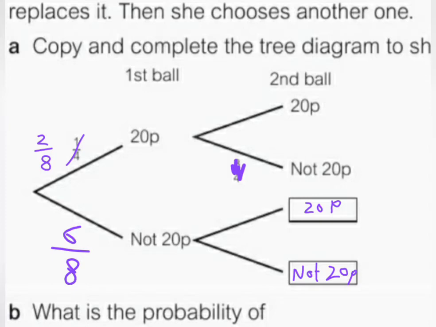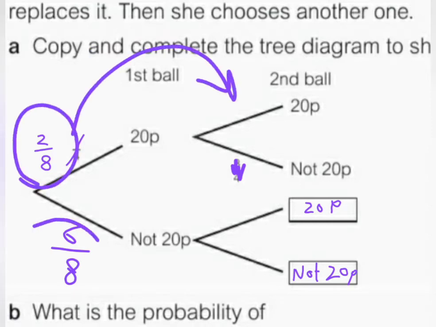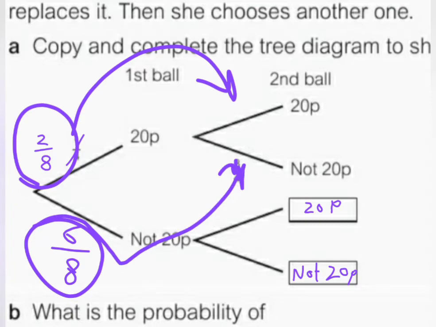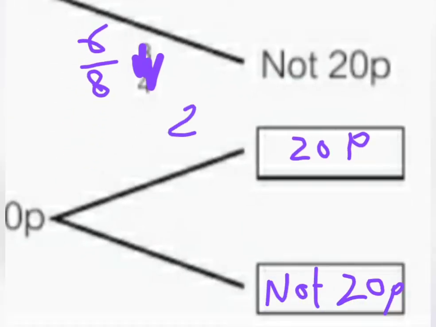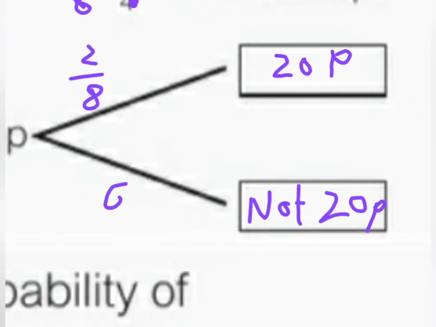Now, if you pick the first ball and you don't keep it, it means the probability will stay the same. This one will stay the same here, and this one will stay the same here. So, when we write it, picking a 20p will be 2 over 8 again, and not 20p is going to be 6 over 8. Good. Same idea here, 20p is 2 over 8, and not 20p is going to be 6 over 8.